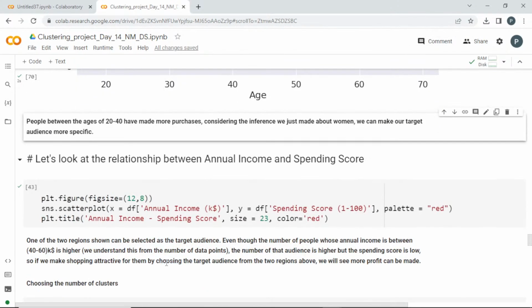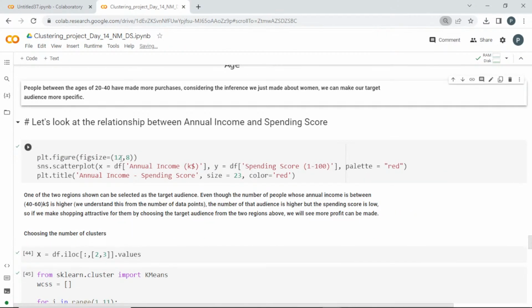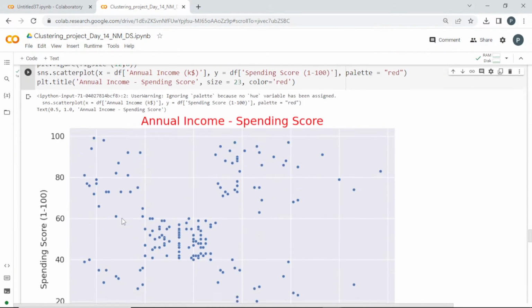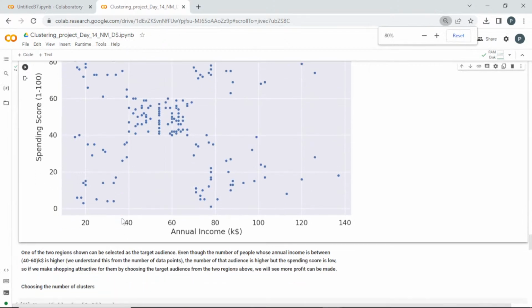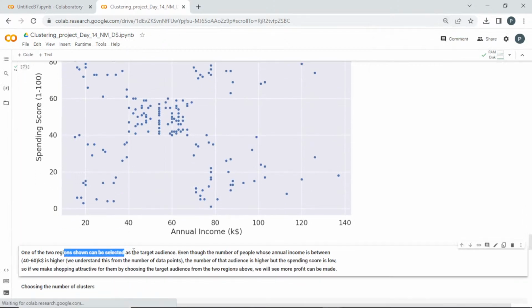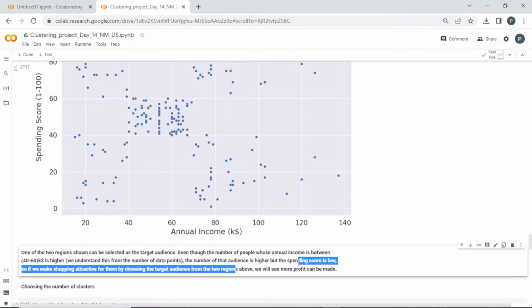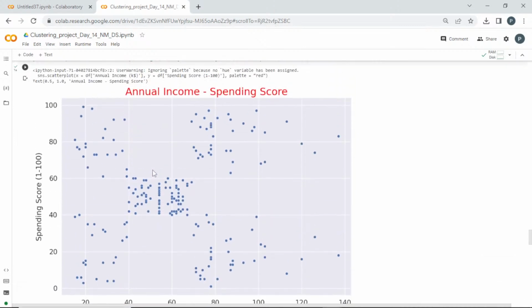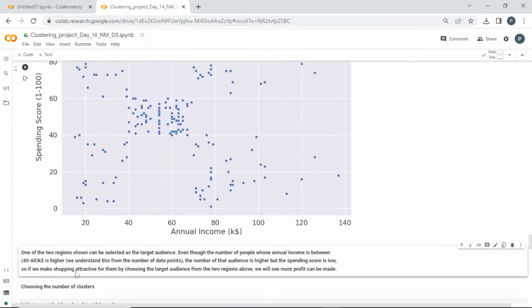Okay, so we'll go and look into the relationship between the annual income and spending score. This is the relationship between the annual income and spending score. You can find two regions. One is between 40 and 60, where you can find a group. The number of audience is high, but the spending score is actually low. Here there are many groups, but it is not that high. So if we make shopping attractive for them by choosing the target audience between these two regions, we can see more profit.